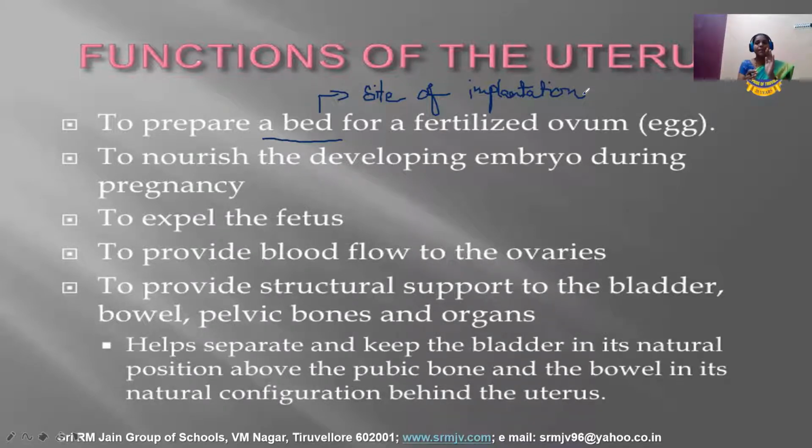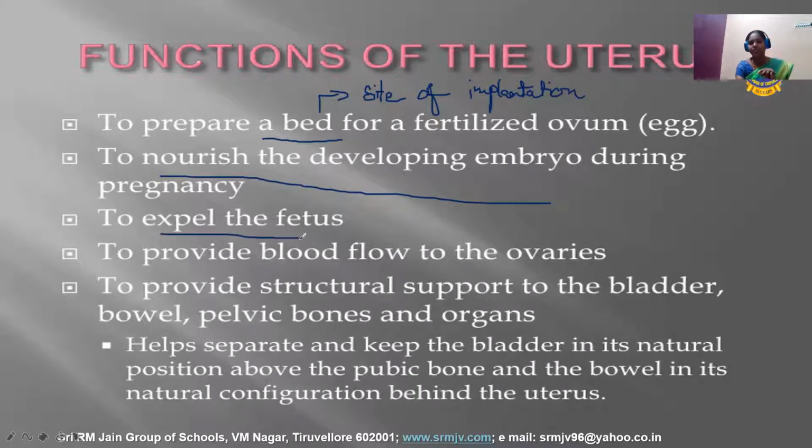Implanted means it starts embedding into the inner walls of the uterus, and we call this process implantation. So the uterus acts as the site of implantation, and it nourishes the development. Once after the implantation, the blood supply starts from the mother's body to the fetus, that is, the embryo. In this way, it is nourishing the developing embryo.